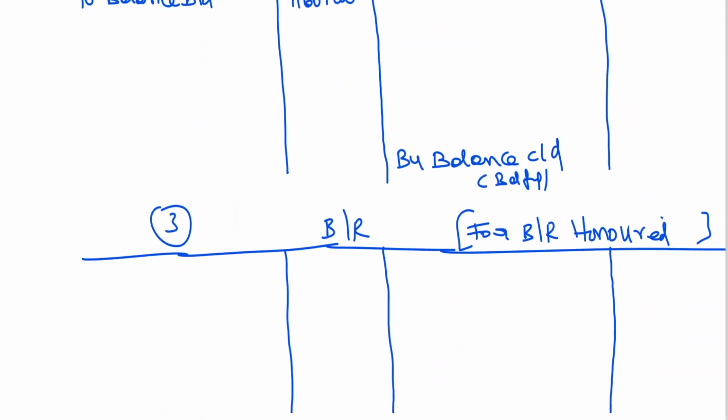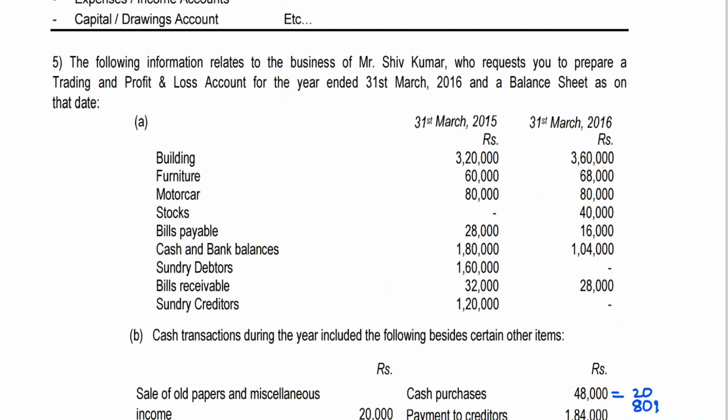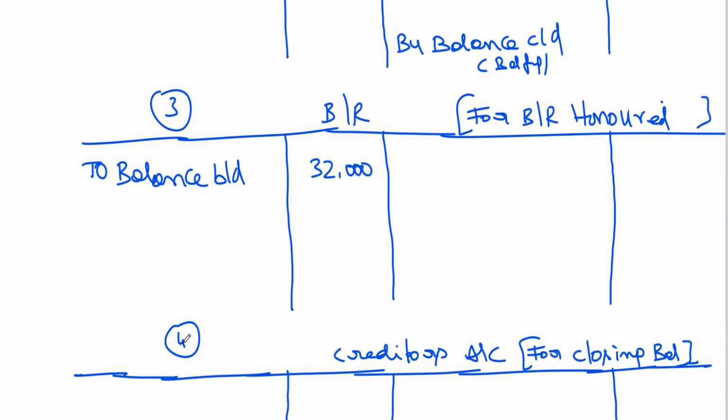Going to balancing figure. Bills receivable, balance brought down 30. Balance brought down 32. And we got closing balance also. Balance carried down 28.